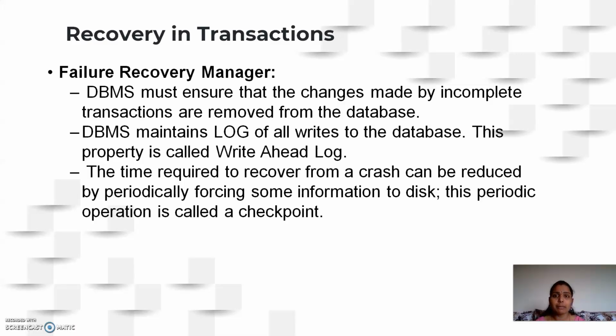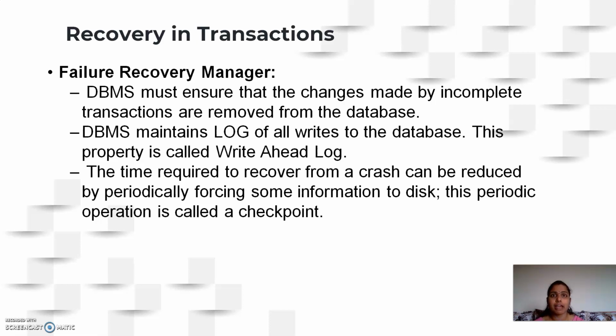Then the failure recovery manager. Whenever there is a failure to your database or your transactions, how do you ensure that they remain consistent in the database? In order to ensure that, the DBMS implements something called the write ahead log mechanism. With this write ahead log, before writing the transaction on the database, it writes the transaction modifications on a log.